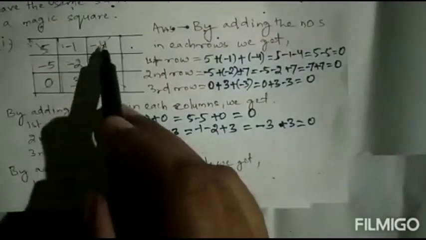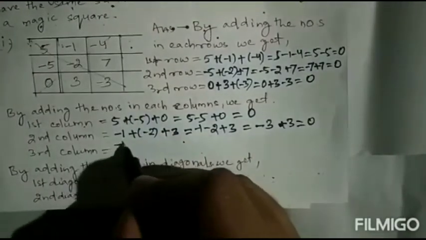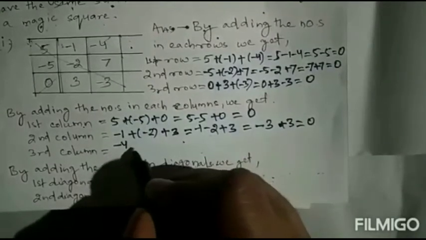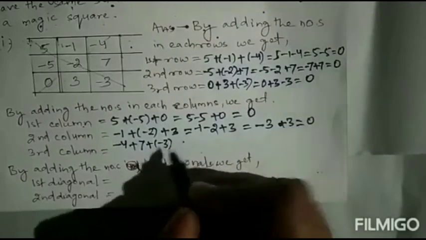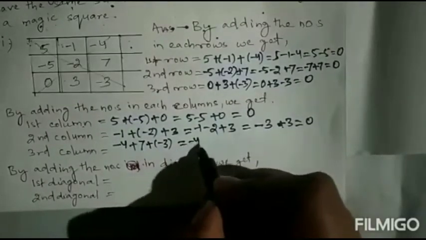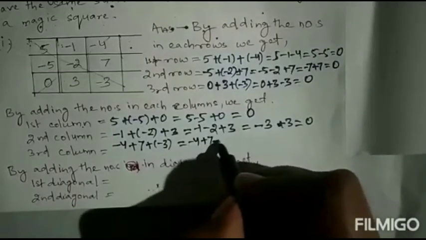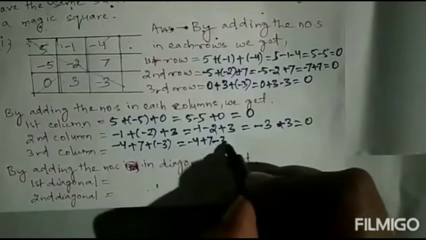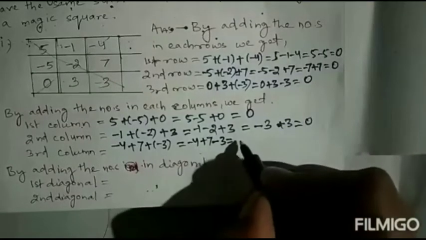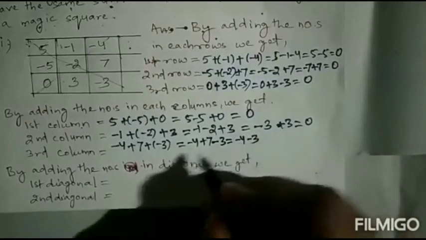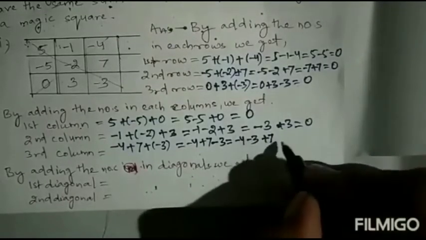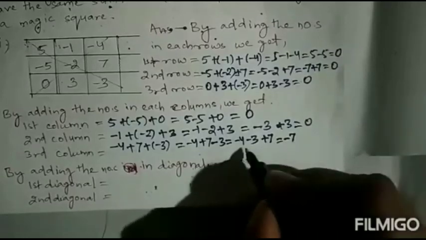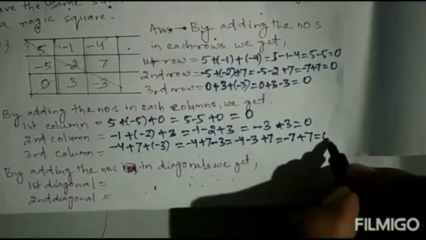Next, the third column: minus 4, 7, minus 3. Minus 4 plus 7 plus minus 3 equals minus 4 plus 7 minus 3. We'll put the minus signs together: minus 4 minus 3 is minus 7, plus 7 equal to 0. So here also all the sums are 0.